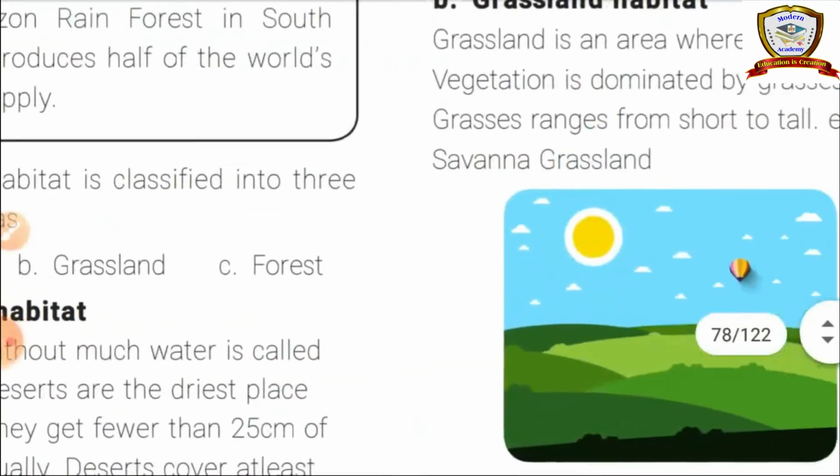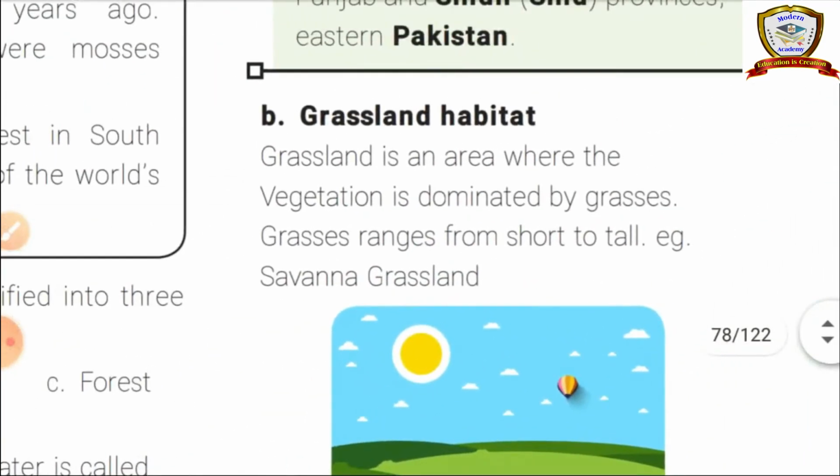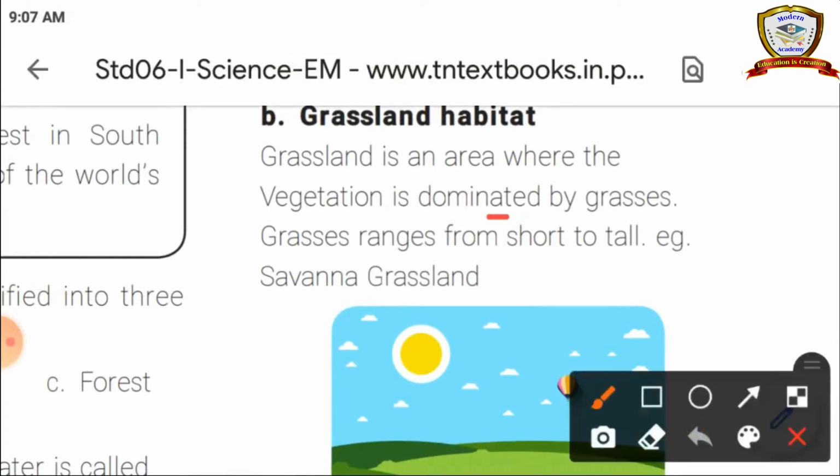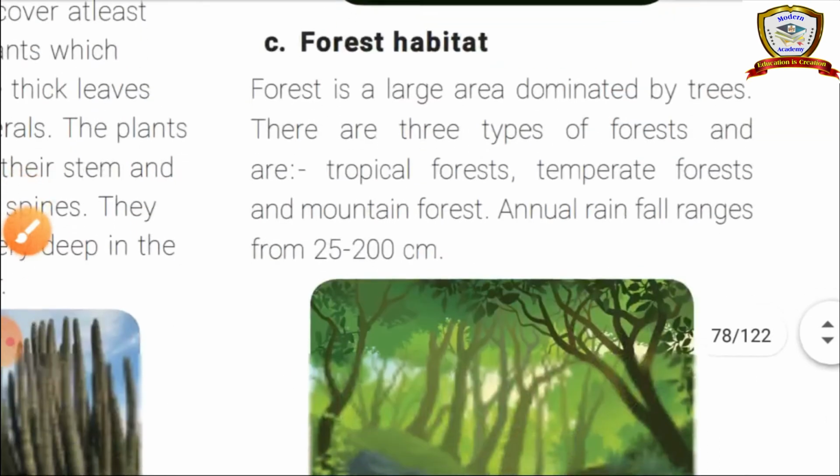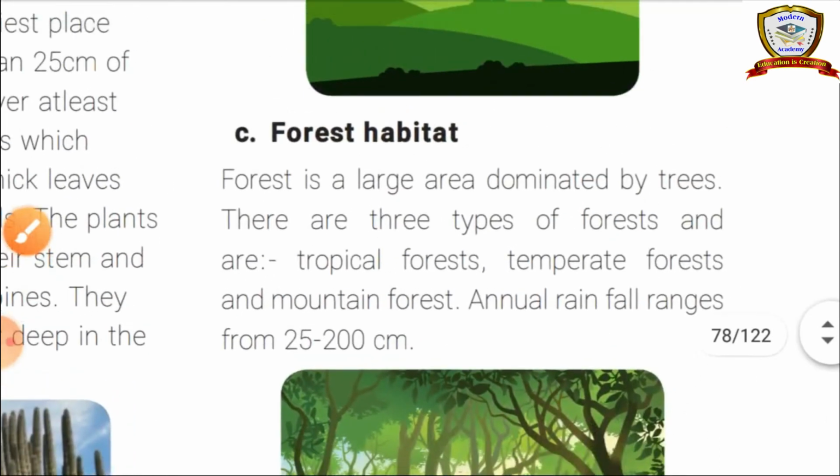And next one, grassland habitat. Grassland is an area where the vegetation is dominated by grasses. Grasses range from short to tall. Example, savanna grassland. So grassland habitat means this place is totally covered by grasses. Okay, example, savanna grassland.